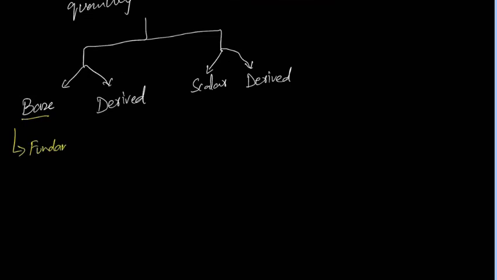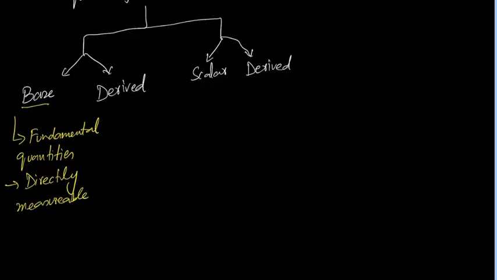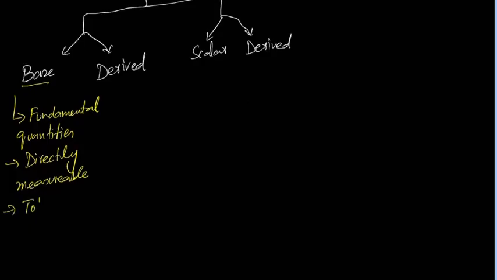these are the fundamental quantities. Okay, so they provide the fundamental foundations for the physical quantities, and you can say that they are directly measurable. You don't need any other quantity to measure it, and you have the apparatuses to directly measure that thing without the help of any other physical quantities. There are a total of seven base quantities.